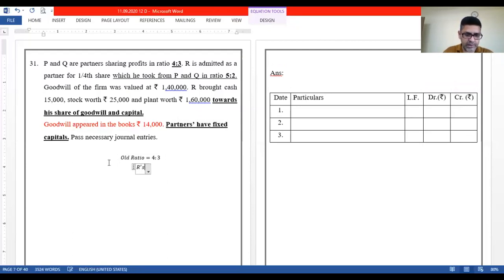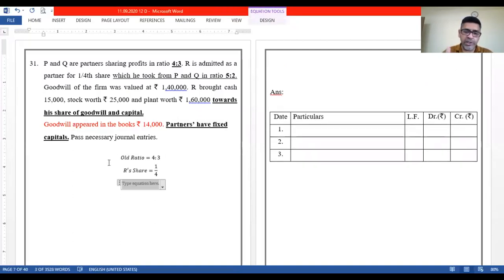Okay, so R's share is equal to 1/4, which he took from P and Q in the ratio 5:2. So this 5:2 is nothing but the sacrifice ratio, directly given to us. In this sum, we are not asked to calculate the new ratio. The sacrifice ratio is directly given, so we need not work on it separately, right? Okay. Now, goodwill of the firm was valued at rupees 140,000.